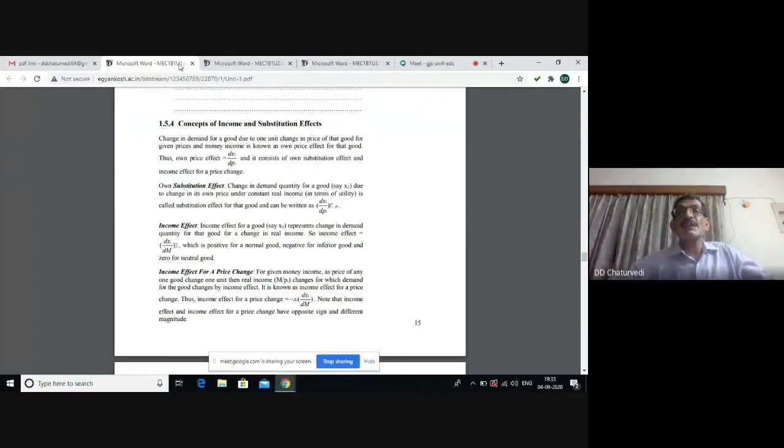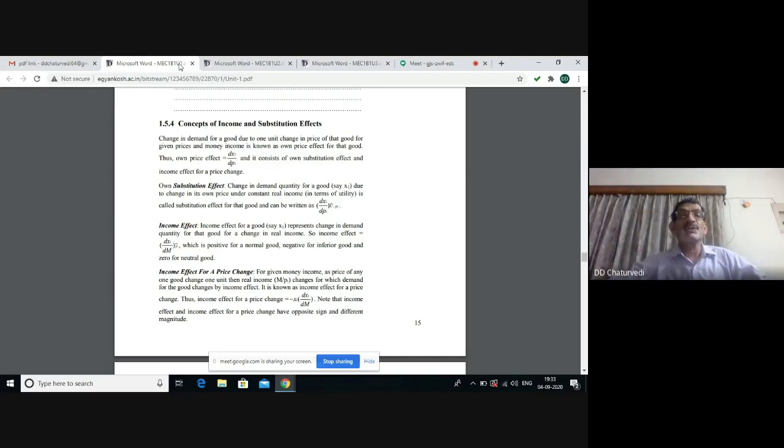Now we'll discuss the concept of income and substitution effect. Whenever price falls, demand of the commodity rises due to two effects. One is substitution effect. That means commodity becomes relatively cheaper whose price has declined. So consumer will substitute this commodity for relatively expensive one. But consumer will remain on the same indifference curve.